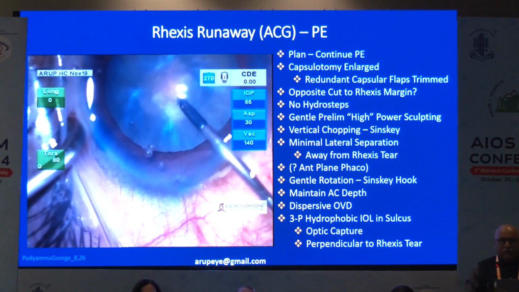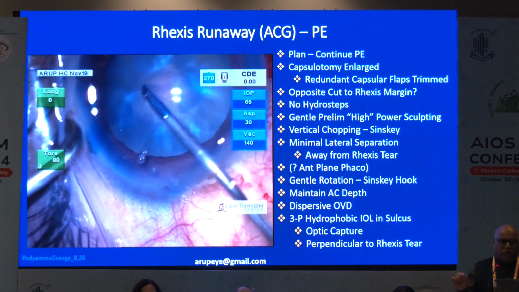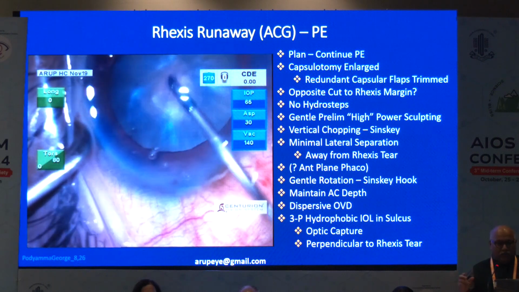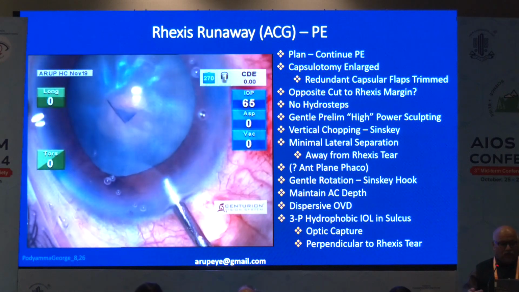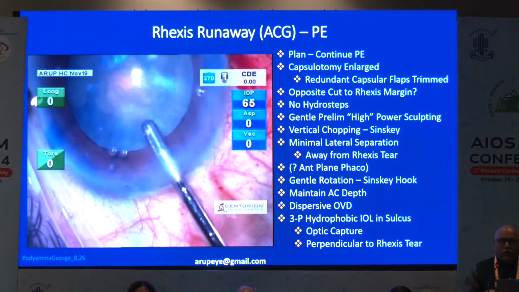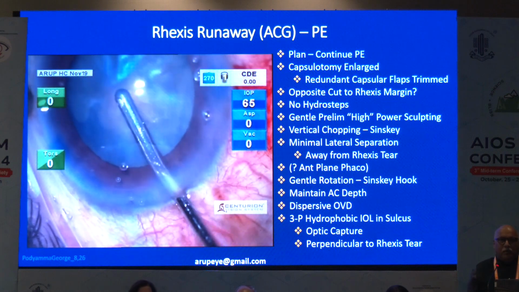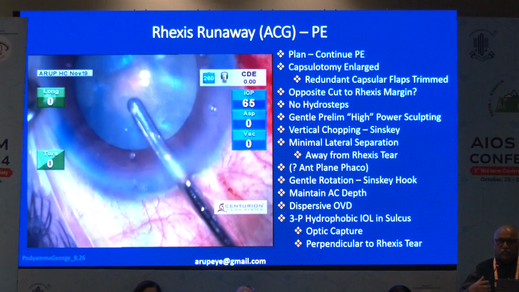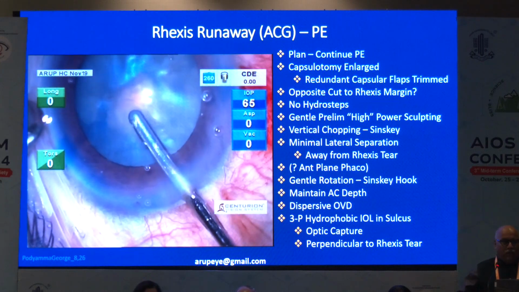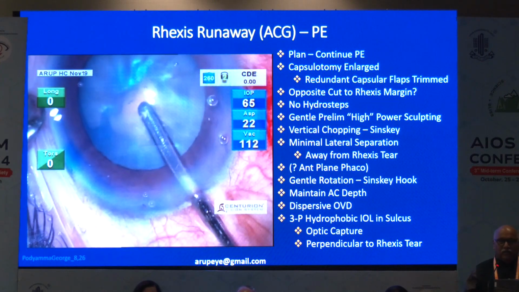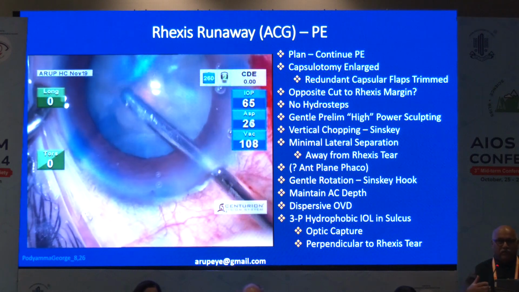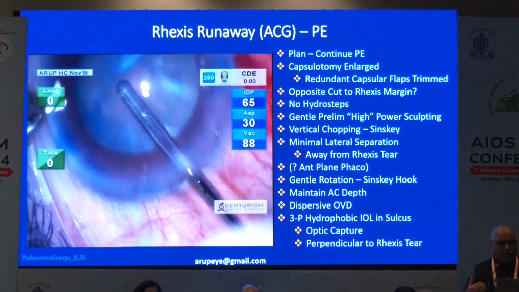So very carefully it was performed, and there was a small pedicle connecting the anterior capsule to the capsular flap, so that had to be very carefully removed. Now capsular bag decompression has to be done. Before that, since we had to use the cohesive OVD, we had to evacuate the anterior chamber, otherwise there will be no pressure gradient which will bring the lens matter from the capsular bag out of the anterior chamber.